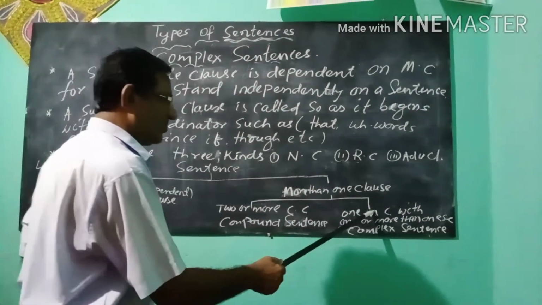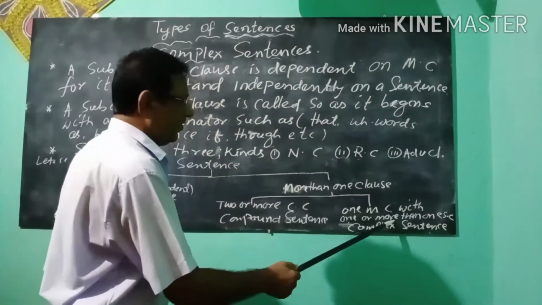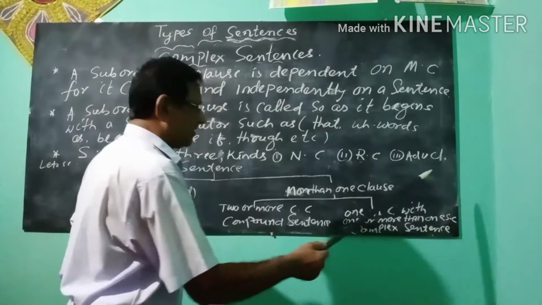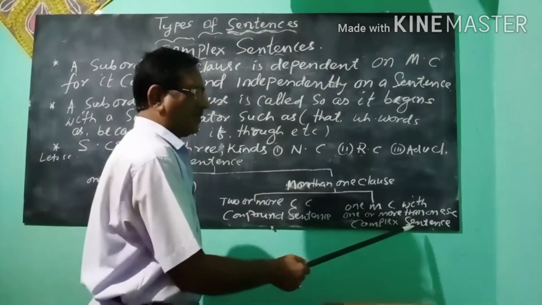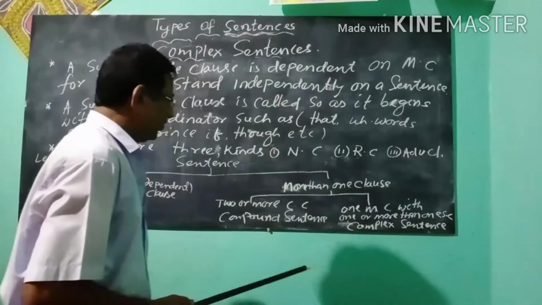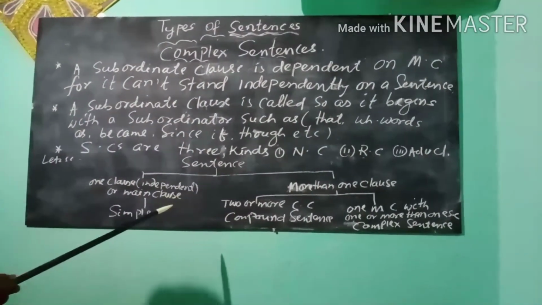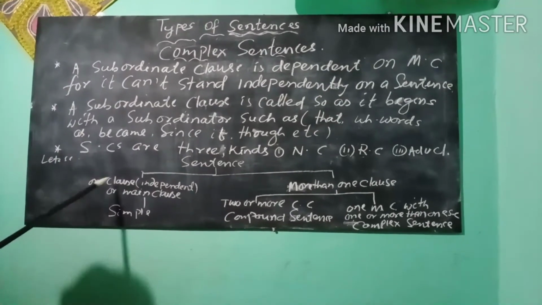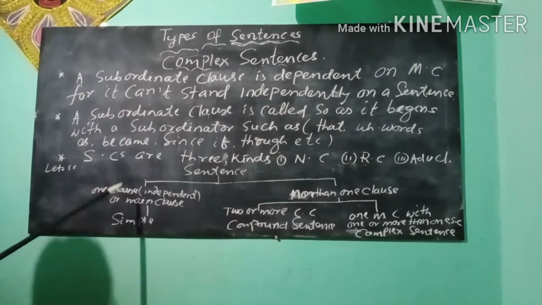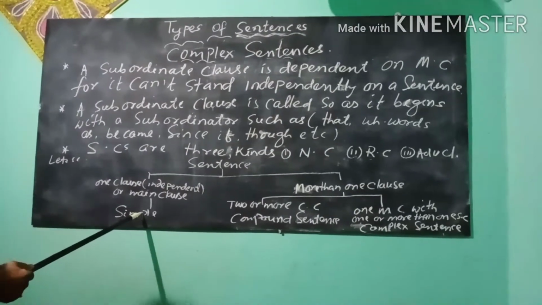One main clause with one or more subordinate clauses is called a complex sentence. So, now we know one clause, that is an independent clause or main clause, is a simple sentence.